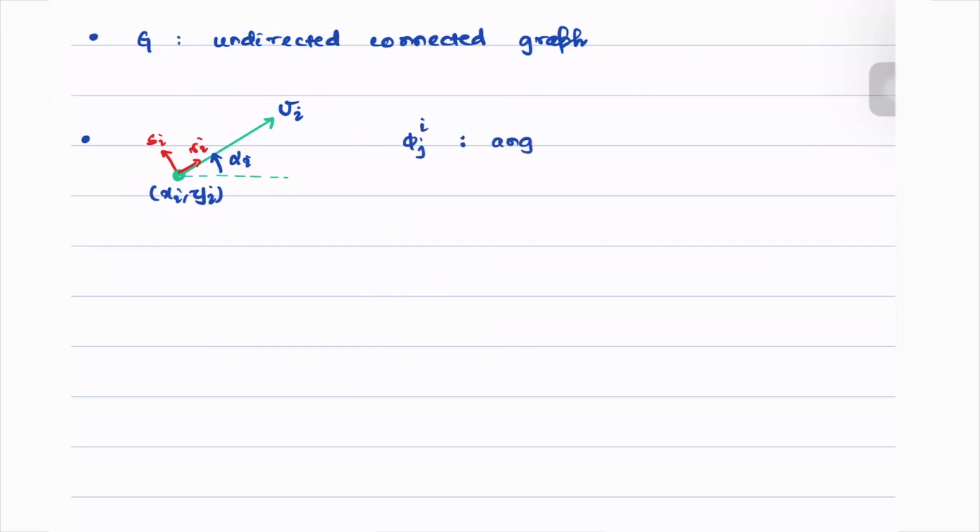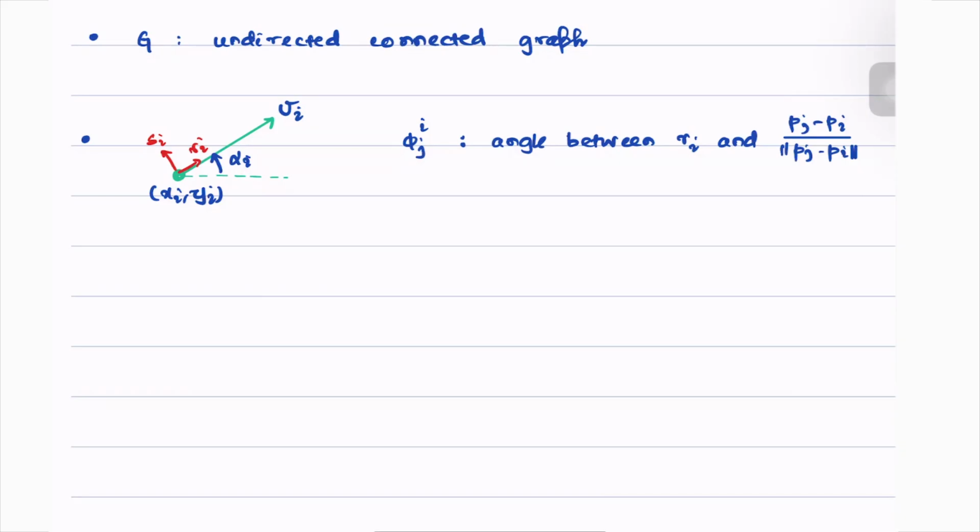It is the angle between Ri, which represents this direction, and the unit vector Pj minus Pi divided by its norm. This makes it a unit vector.